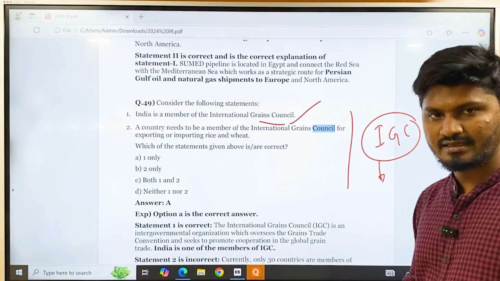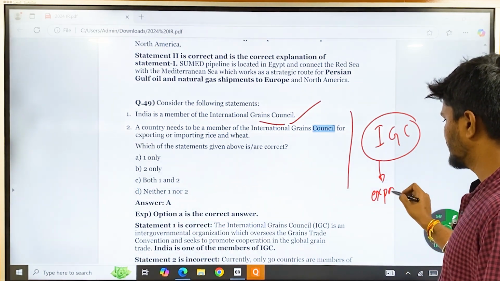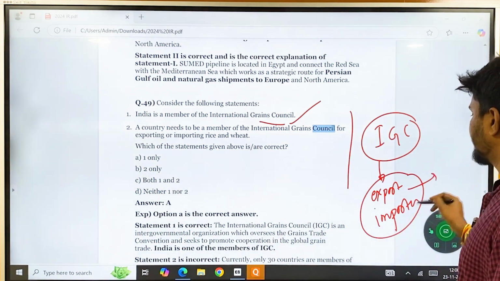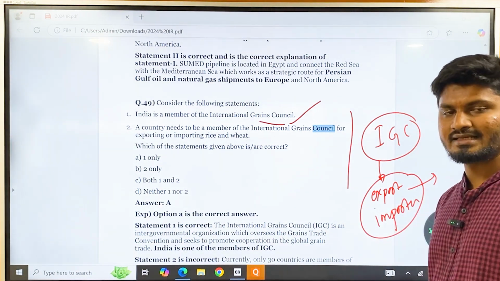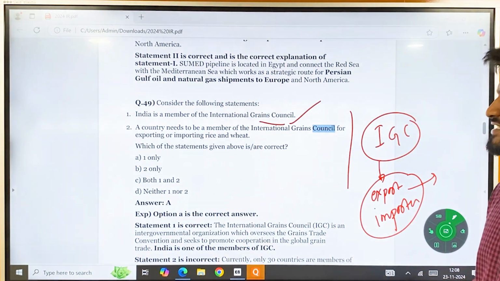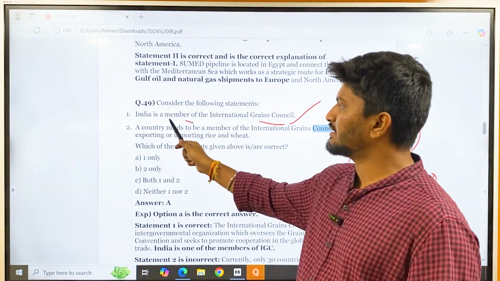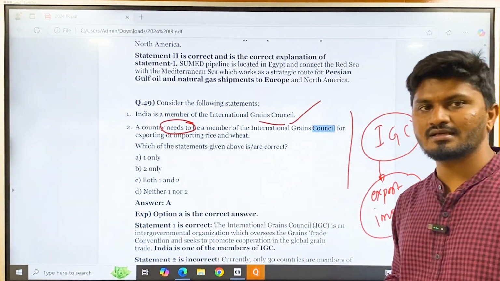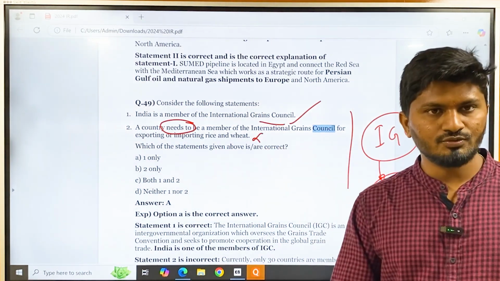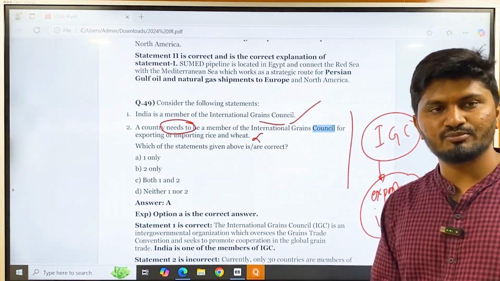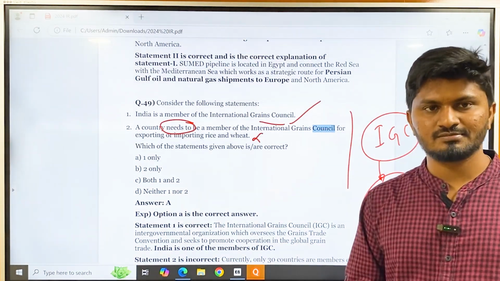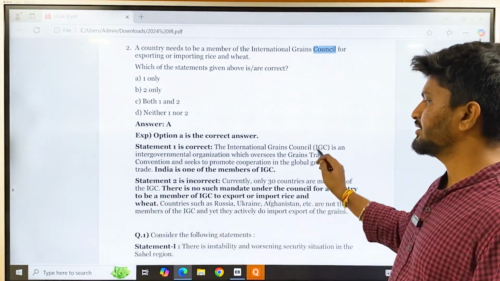It will designate a country as either exporter or importer based on the economic trends. If you are importing more than what you are exporting, then that country is considered as importer, and if you are exporting more, then those countries are exporter. So the second statement, a country needs to be a member. Extreme statements like this, a country needs to be a member of International Grains Council for exporting and importing wheat, become wrong. Even if you are not a member of this International Grains Council, you can import and export, because international relations are not contained by these kinds of councils. So the correct answer here is 1 only.